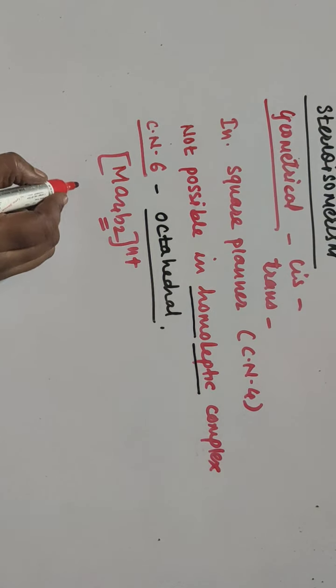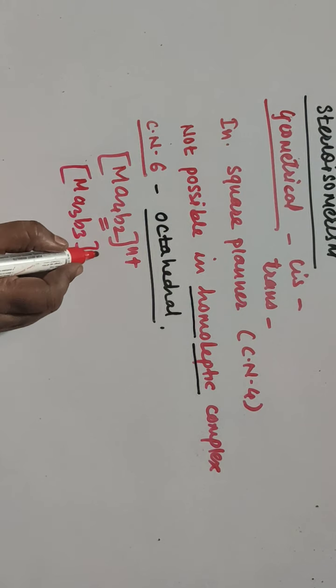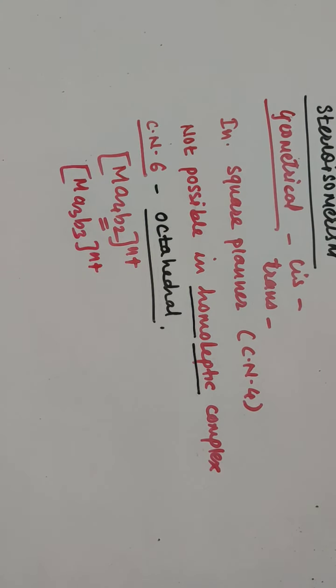Then another type we have seen, that is MA3B3 type, n plus, and in this the same number of ligands are present. So these can show, along with cis and trans, facial isomerism. The cis isomer can show the facial isomerism, and the trans one is meridional. The cis facial or trans meridional isomerism is possible in the case of MA3B3 n plus type.